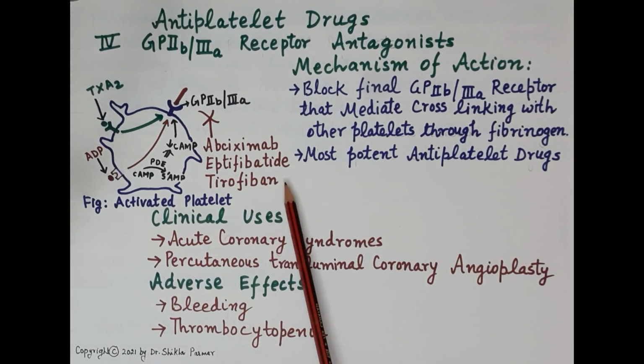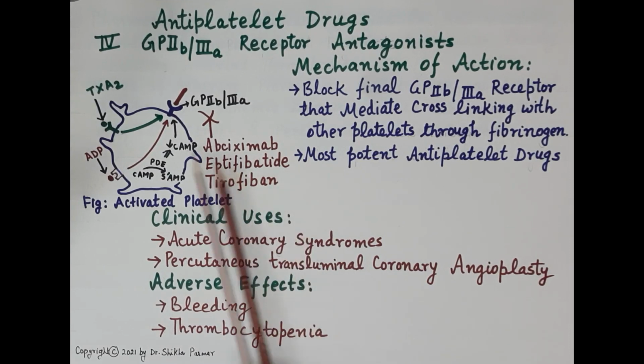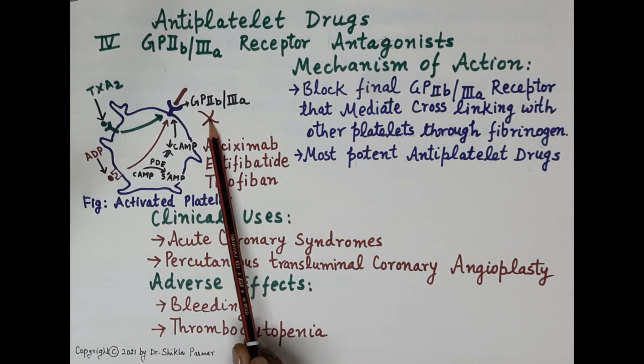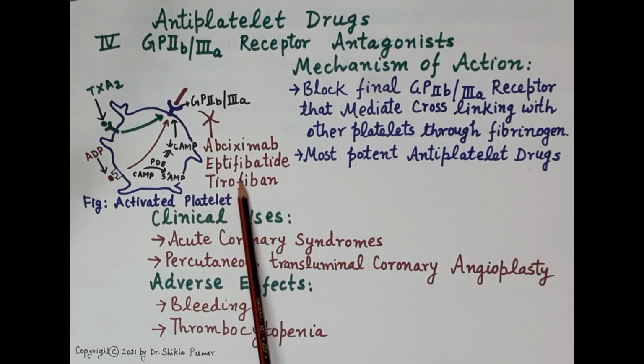Drugs like abciximab, eptifibatide and tirofiban are GP2B3A receptor antagonists, and thus they block these receptors and inhibit platelet aggregation. Since they block the final GP2B3A receptor, these drugs are the most potent antiplatelet drugs.